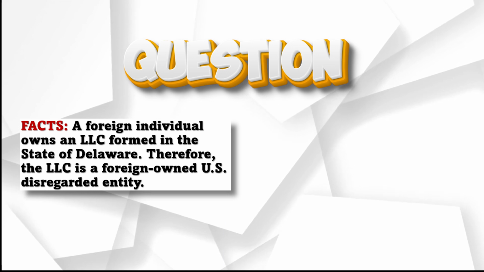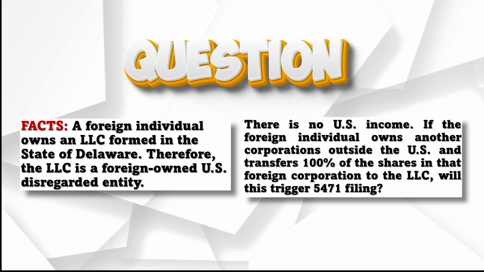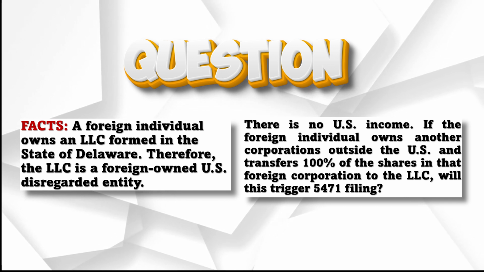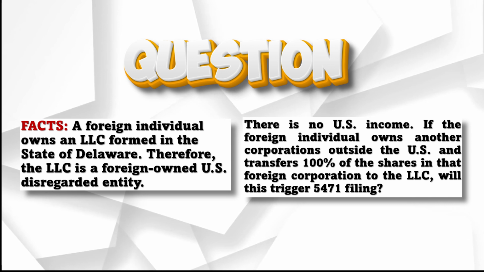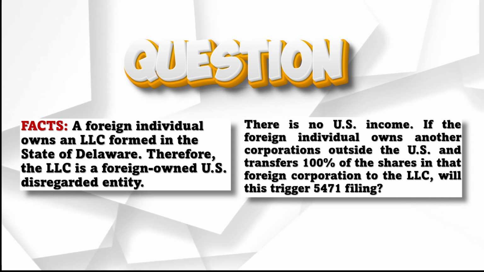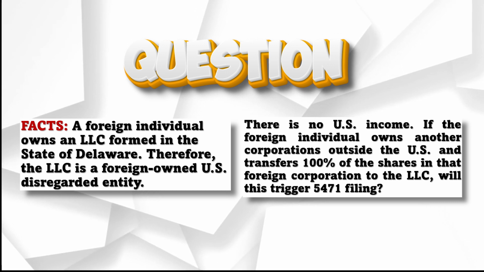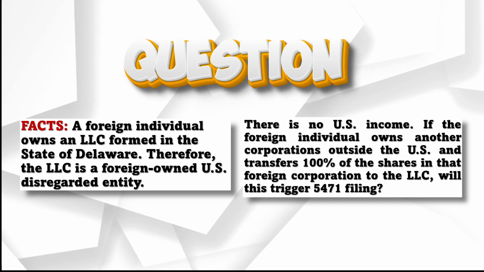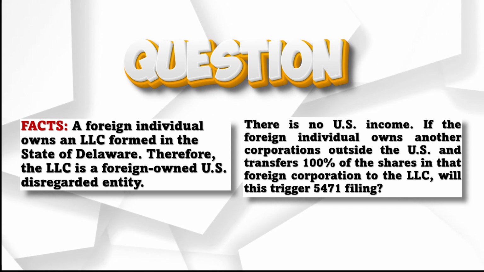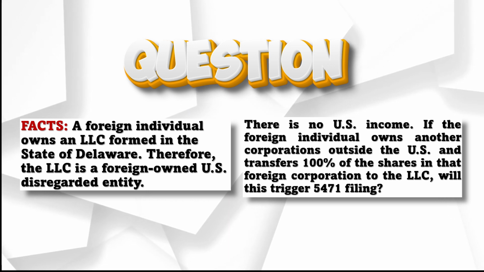So it's a foreign-owned U.S. disregarded entity. And then he goes on to say that there is no income if the foreign individual owns another corporation, which is outside of the U.S. Okay. So at this point, he says that this foreign person owns a U.S. LLC, which is formed in Delaware, and that same foreign person owns a foreign corporation, okay?